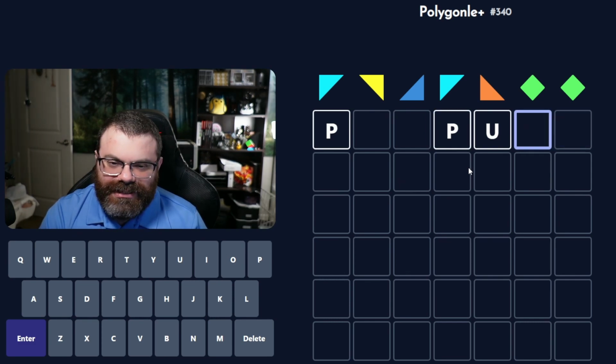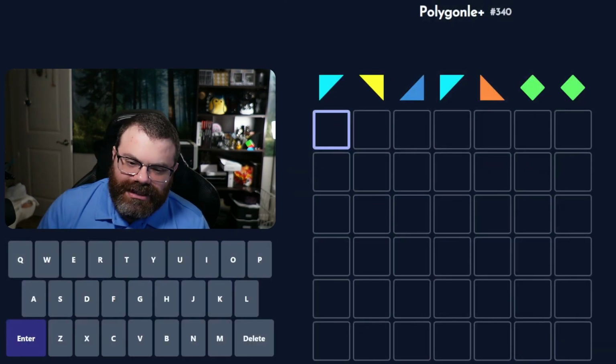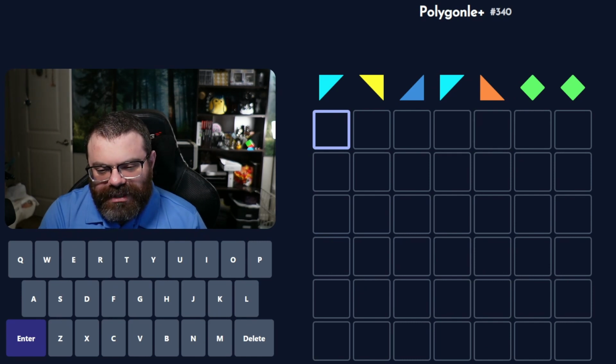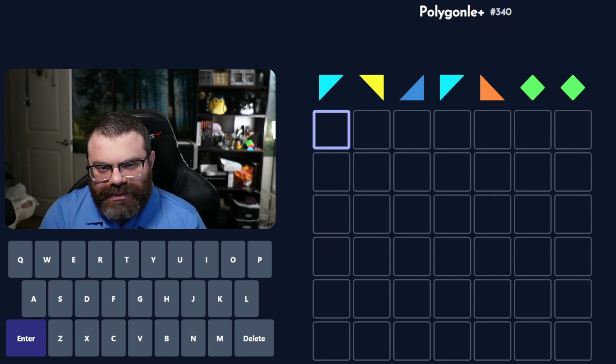I think I have to do a filler. It's really unfortunate. But I don't want to spend more time on this. So what do we want to do? I'm tempted to do like purple or something. Purples, I don't know. There's no reason to check P twice, right? Because it's already in the doubled slot. Unless we think it could end in double P.